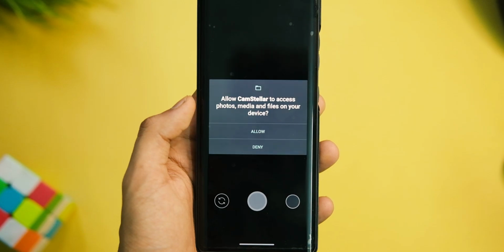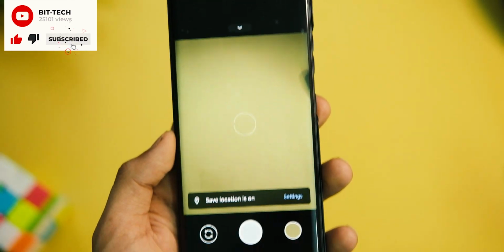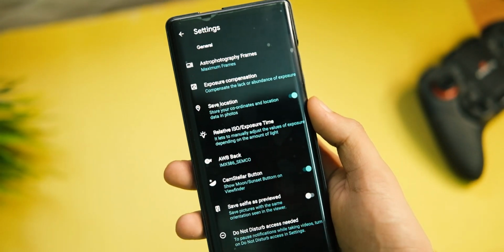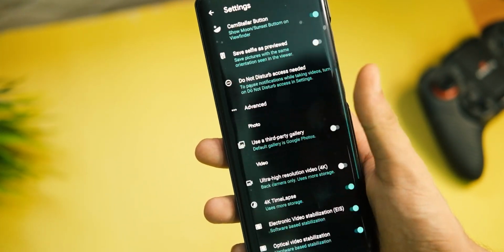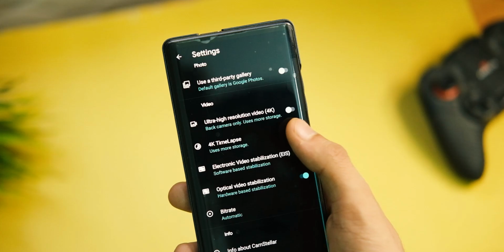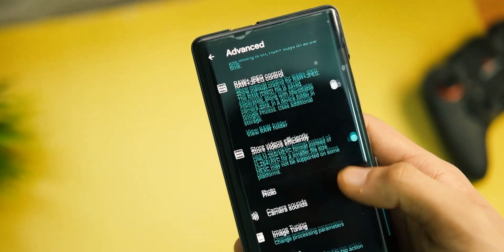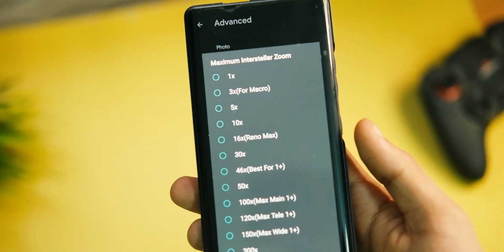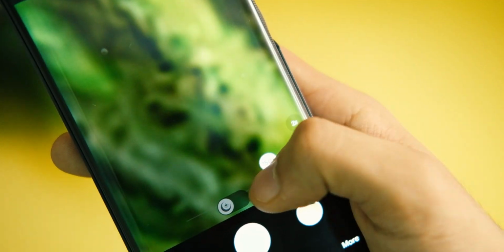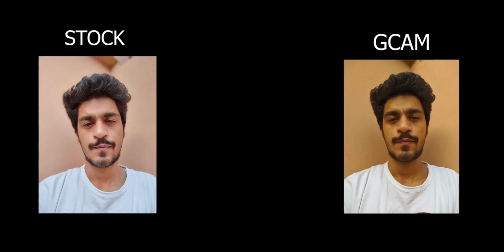So we get all the modes as usual, like the portrait mode, night sight and other video modes too. So feel free to try that. In the internal settings, you have a ton of options to choose from that you will never see on the stock camera applications. By the way, this one also supports the ultra wide angle camera, so just in case you use it, it's there for you. You can also enable EIS, OIS, 4K for time-lapse and whatnot. And the best thing, you can enable up to 100 times zoom on your camera. Yes, that's right, 100 times. That is quite unusable, but still, you get a lot of options to choose from, which is awesome. And you can find this option under advanced settings only.